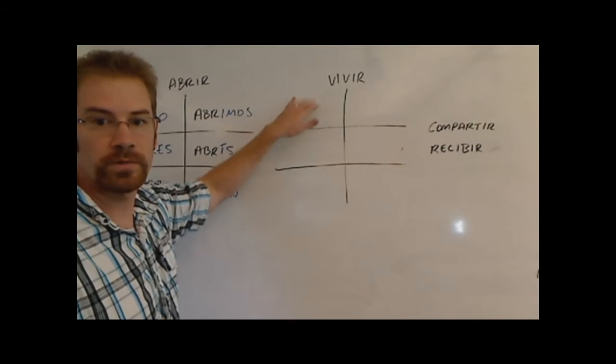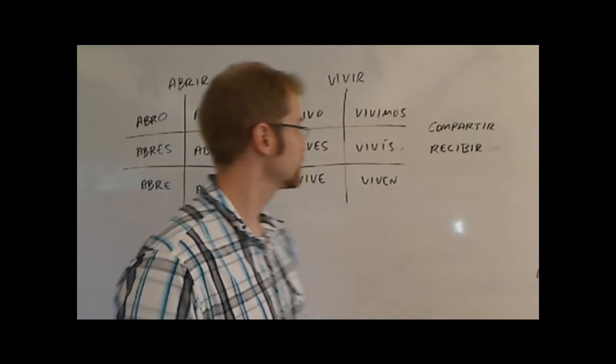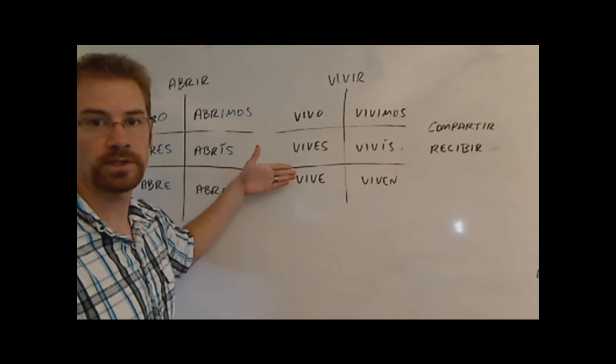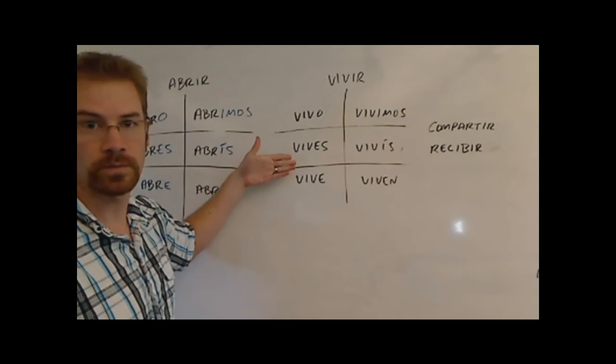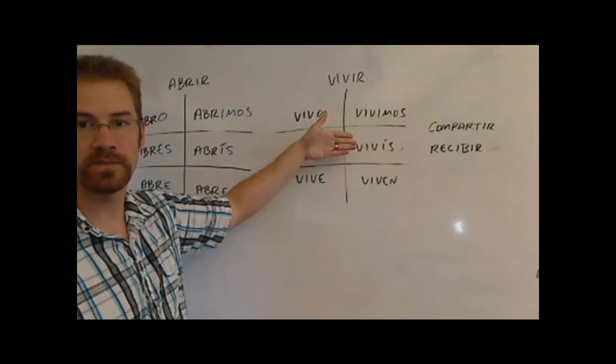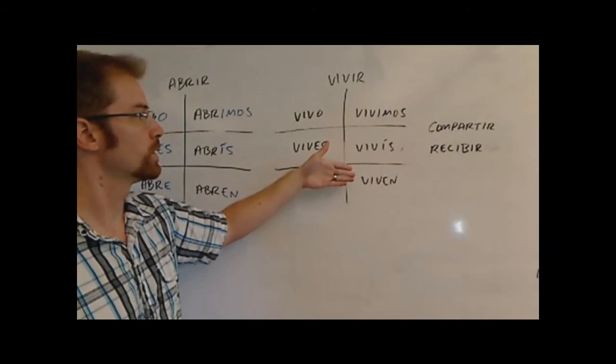Vivir, I have that over here on the board for you, really quick. Just see if you can pause the video, see if you can do that, and then check your answer. All right, take a quick look, see if you have the right answers. Here's vivir for you. So I live would be vivo, you live vives, he or she lives vive, or for usted, you formal live vive. We live vivimos, you plural live in Spain vivís, they live viven, or you plural live viven.